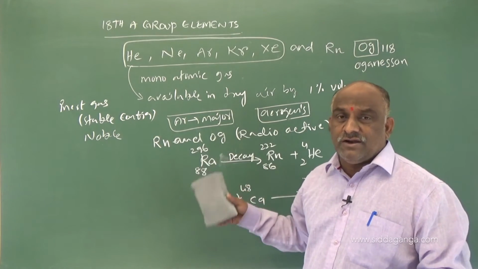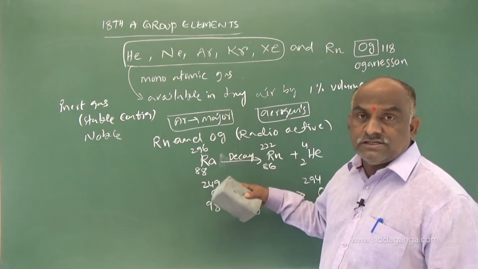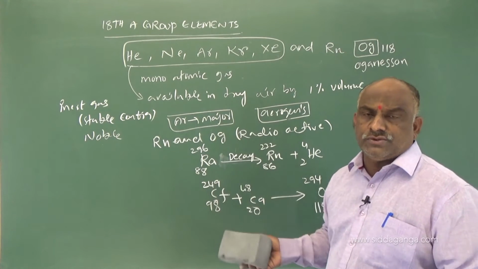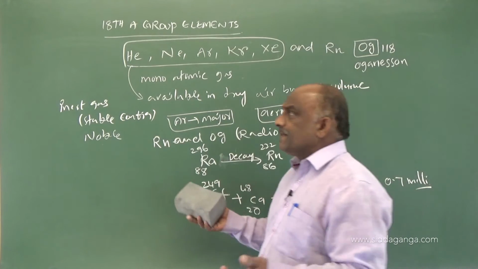Due to that reason, these are called rare gases. These are available in atmospheric air, so they are also called aerogens. These are all the different names of these compounds. Then we have to discuss the general trends. What are the general trends?